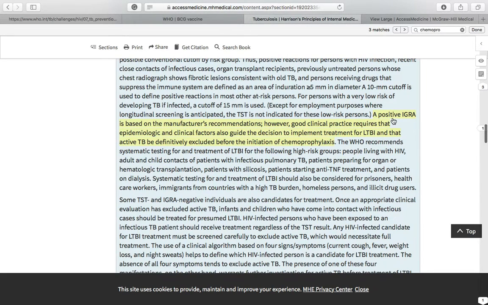Now, if you see this one, a positive tuberculin test is based on the manufacturer recommendation. However, good clinical practice requires that epidemiological and clinical factors also guide the decision to implement treatment for latent tuberculosis infection, and that active TB be definitely excluded before the initiation of chemoprophylaxis, that is, the use of isoniazid and rifampicin. How will you exclude it? First you do PPD testing, tubercular skin testing. If it's positive, you go for a chest X-ray.